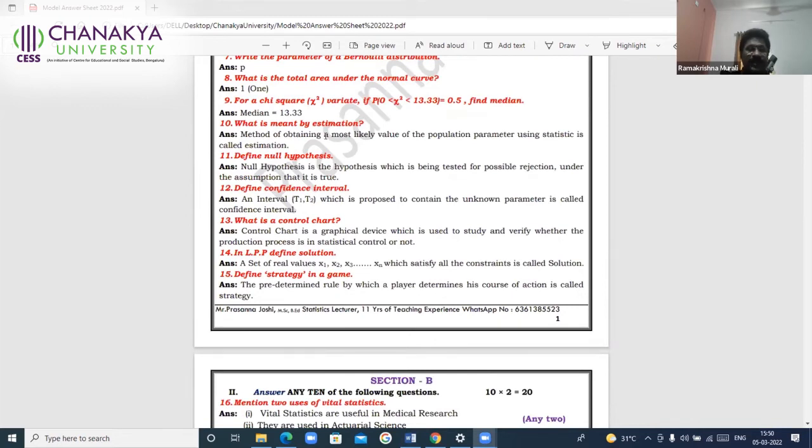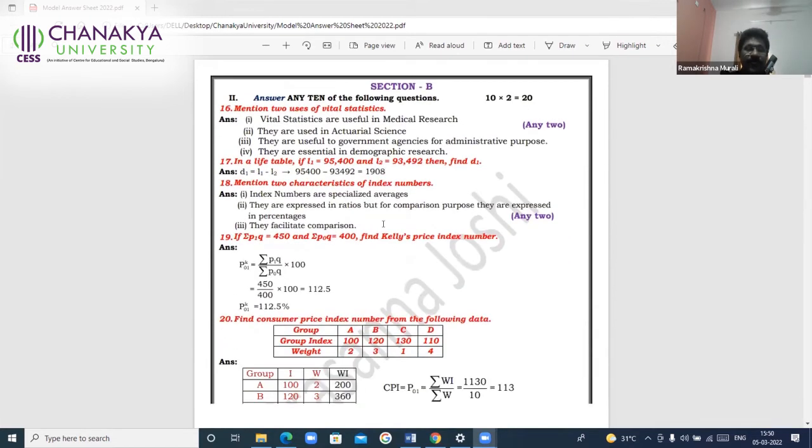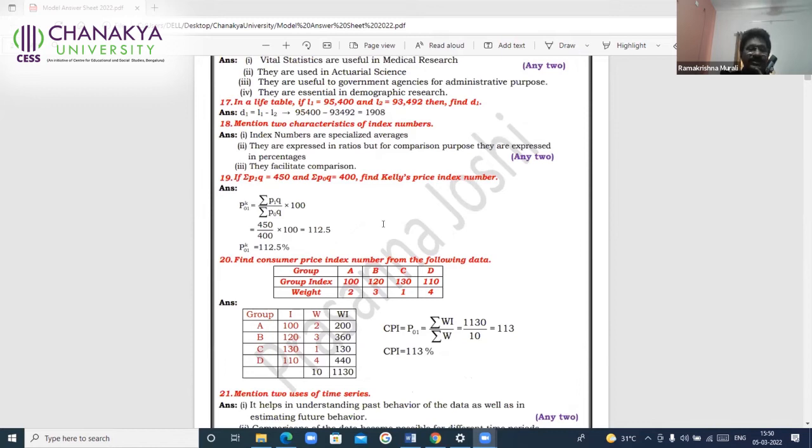What is meant by estimation? You all know the definitions. You can answer, define LPP, define strategy in a game. Now come to these 2 marks questions, very important.